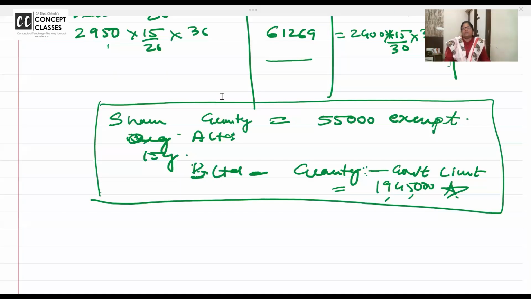Yeah, write it down. It was a simple example to ask that if you have received gratuity from A Limited, 55,000 was exempt. Now you have worked for B Limited. So what will be the government limit? The limit will be 19,45,000 because 20 lakhs is the lifetime limit. Will you finish? Any doubts you have, please ask.